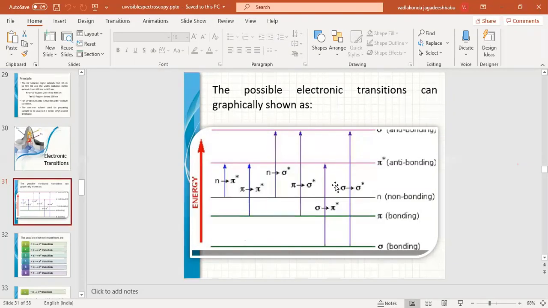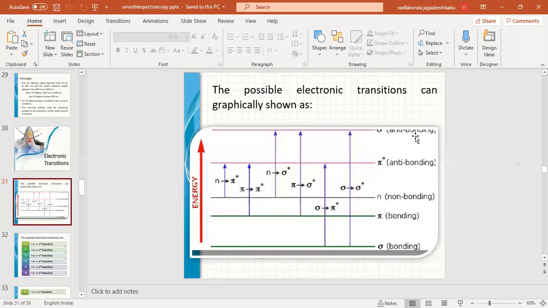In the first unit we discussed bonding and anti-bonding molecular orbitals, and here we have the application of that. We have different energy levels: bonding sigma, bonding pi, n, that is the non-bonding orbitals, pi star anti-bonding pi orbital, and sigma star anti-bonding sigma orbitals.